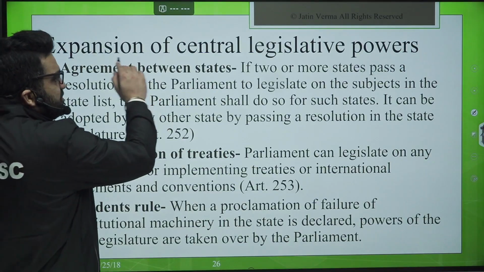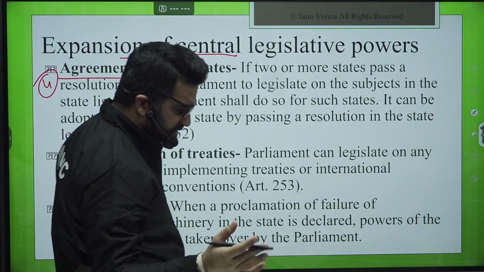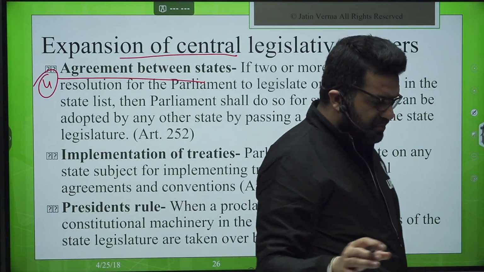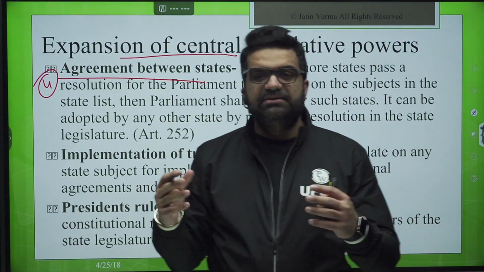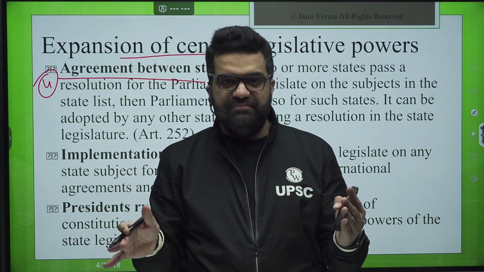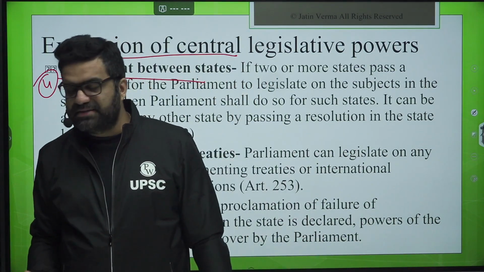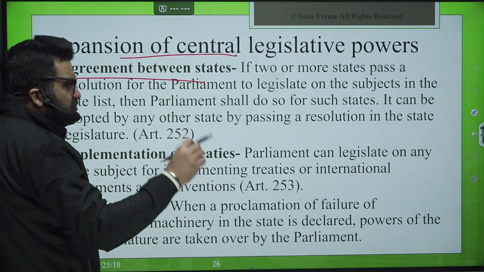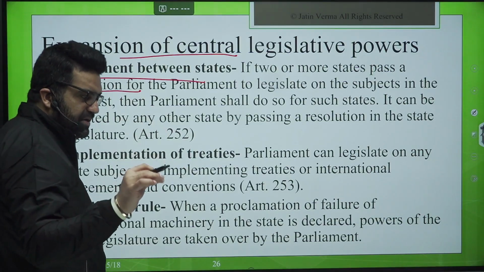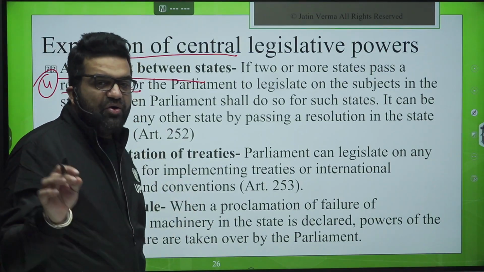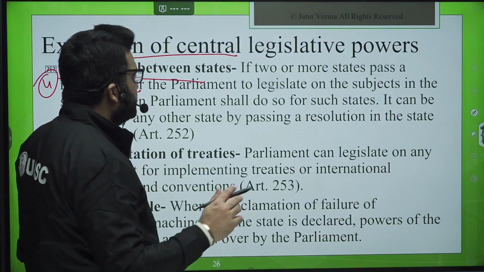Now, expansion of the central legislative powers, agreement. Fourth scenario is if the two states agree together that they are too small and they don't want to pass a law and they want some common area of conflict, area of mines maybe, to be regulated jointly, then the Union Parliament can pass a law if the two states pass a resolution to that effect. The resolution will clearly mention that they want the Parliament to legislate on the matter given in the state list for their common interest.